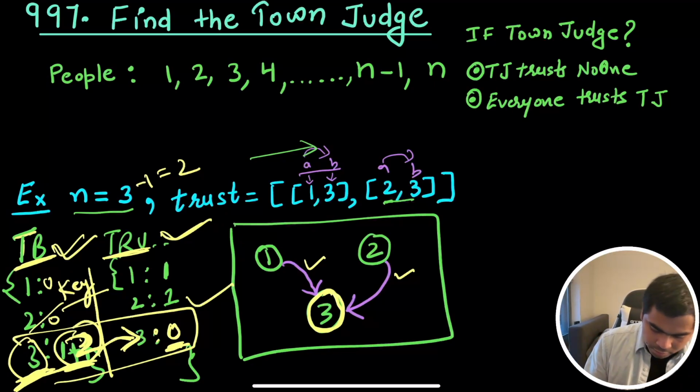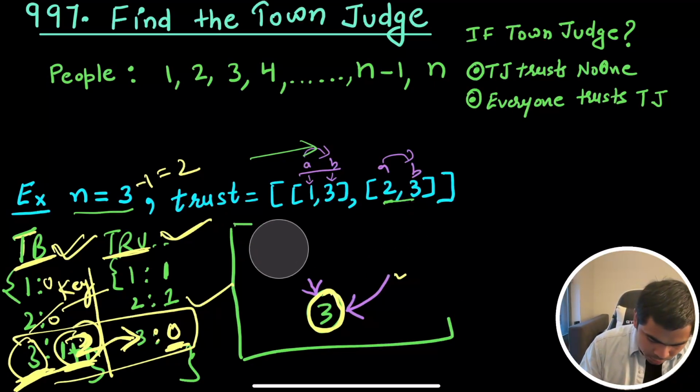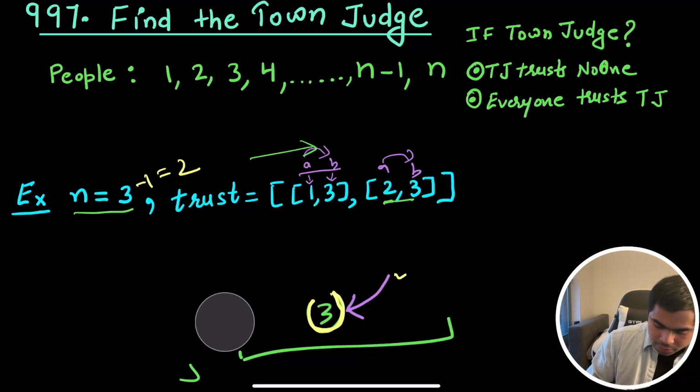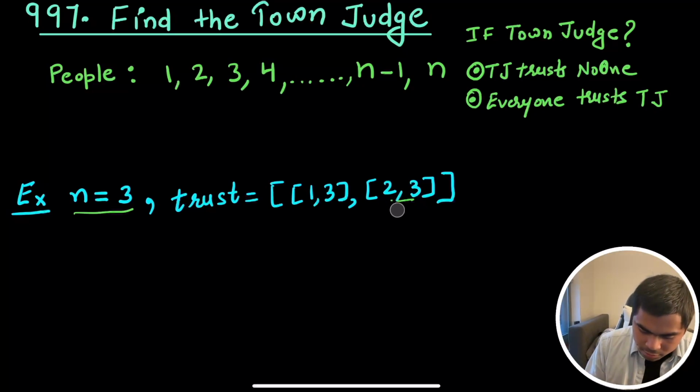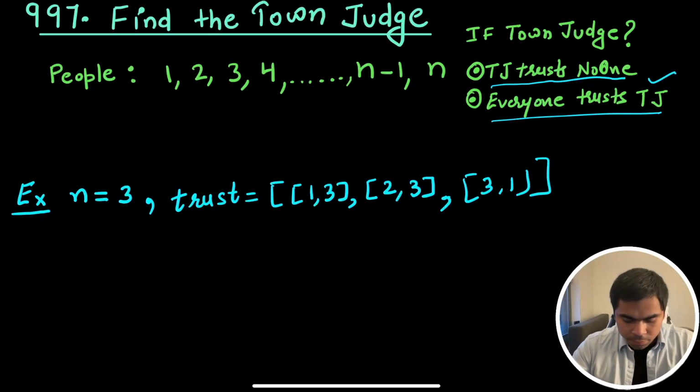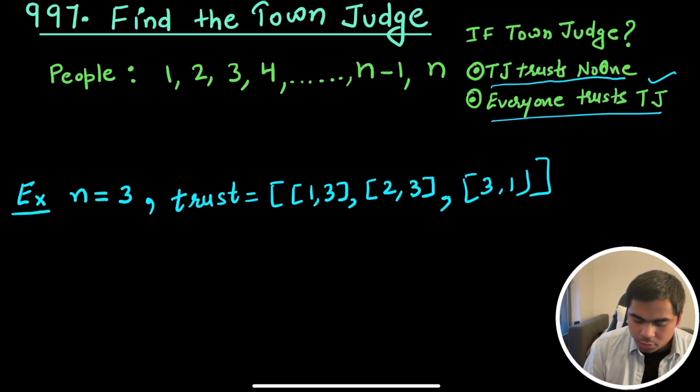Otherwise, we can add one more example right here to understand the problem better. So let's say, why do we need these two dictionaries? Why can't we just have one dictionary and just check if there are n-1 people trusting one person? So let's say we have the same number of people, but we have added one more trust, that is from 3 to 1. So let's see how that changes our situation.